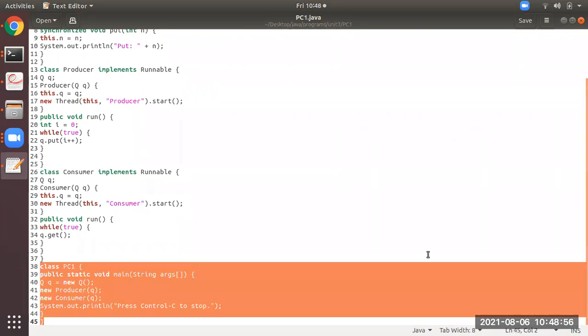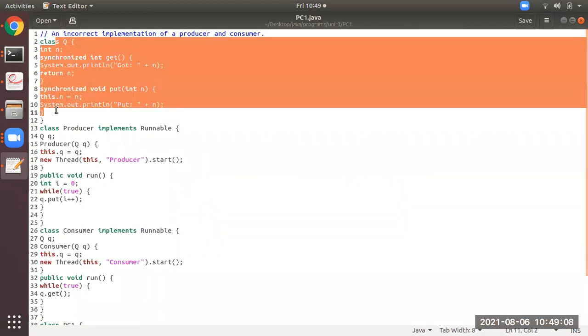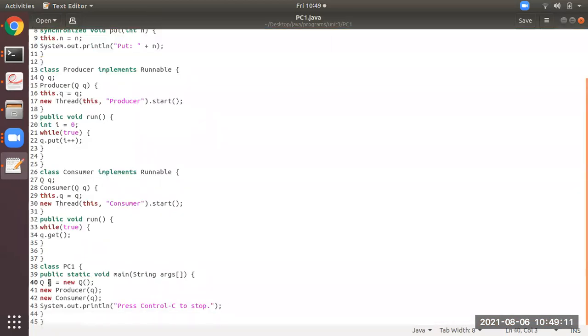Now in this you just observe here. At line number 40 there is an object small q of the class Q. So this is the class Q, and its object is created at line 40. Then what is happening actually over here, students? That is the point you have to understand.